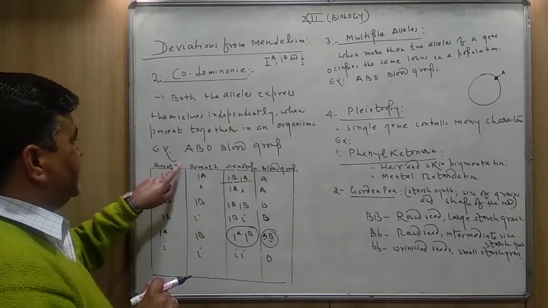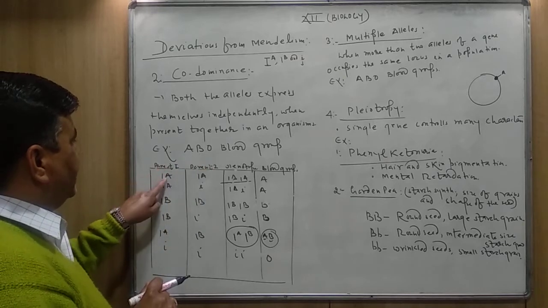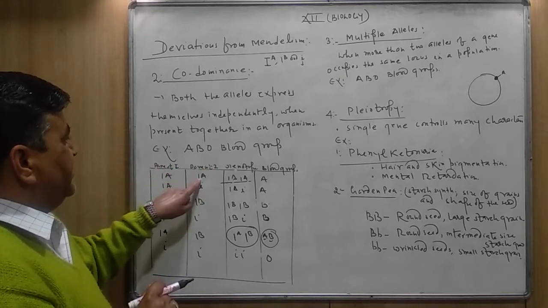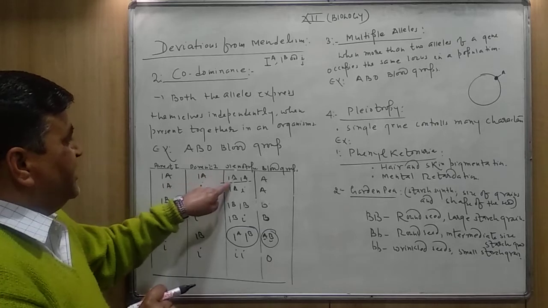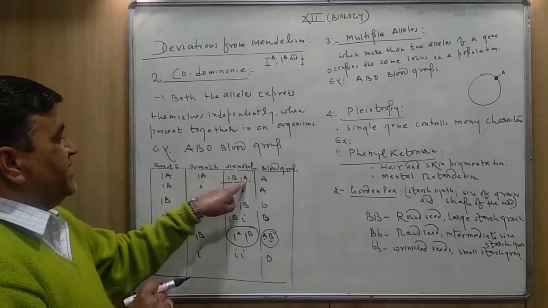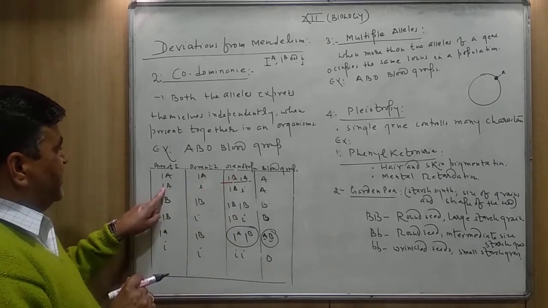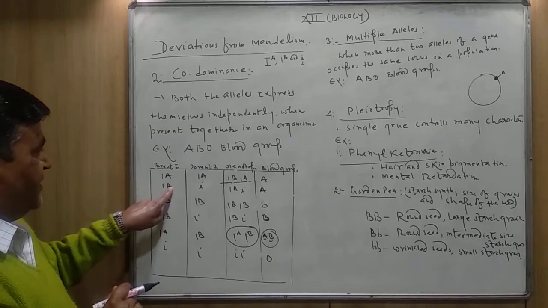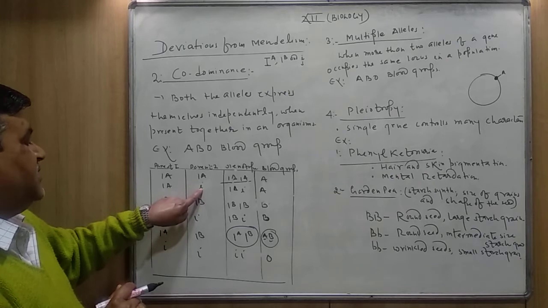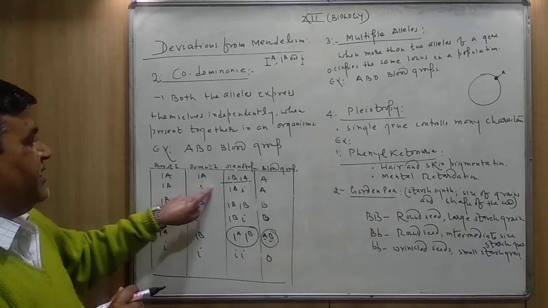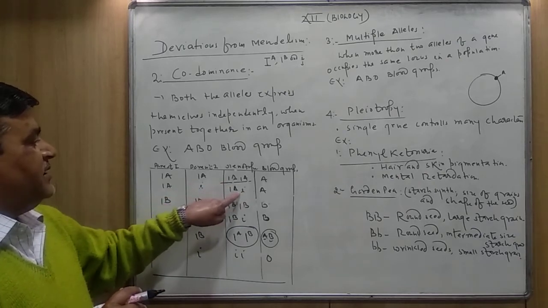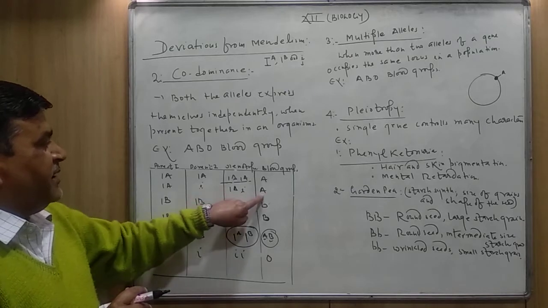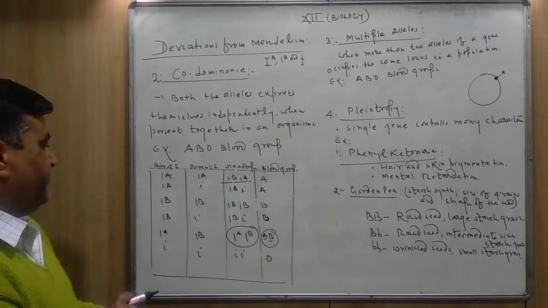Suppose parent 1 is the father and this is the mother. The father contributes IA, the mother contributes IA, so the offspring will have IA IA. Here also IA from the father, and suppose the mother contributes a small i, definitely the child will have this genotype and the blood group will be A type.